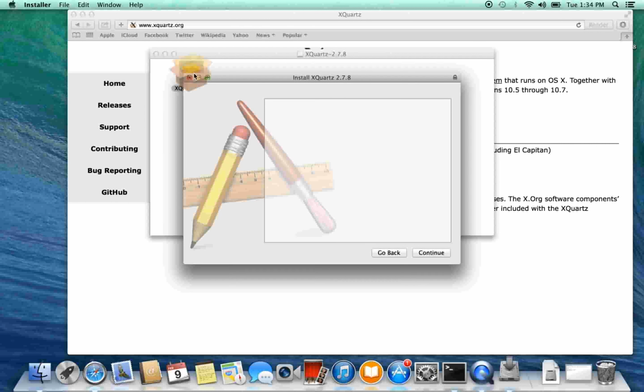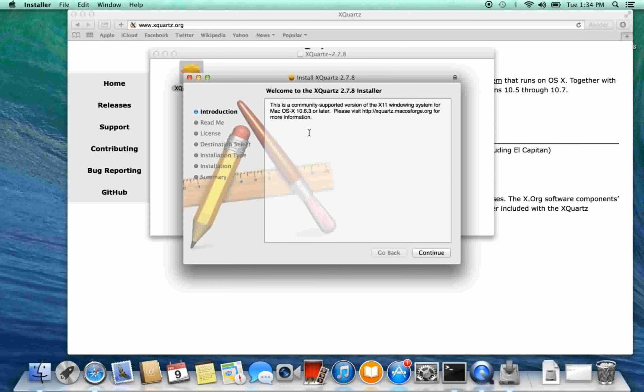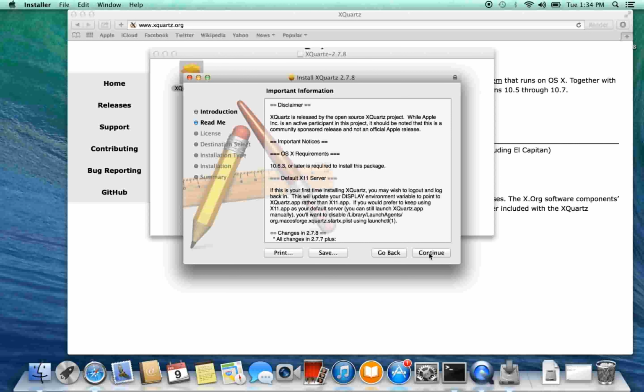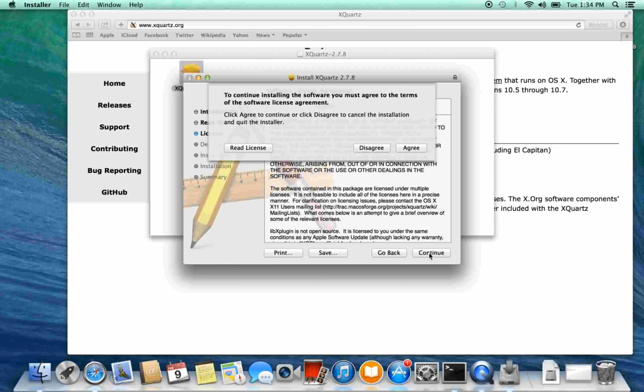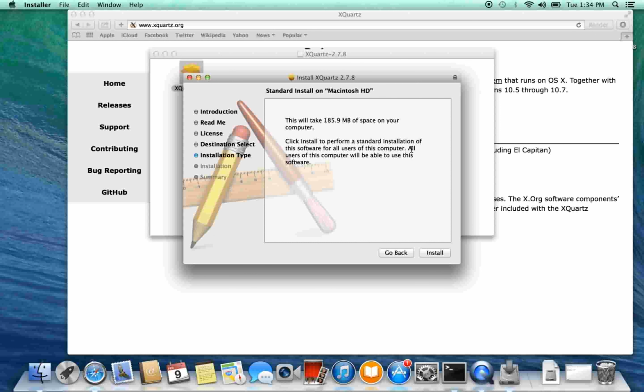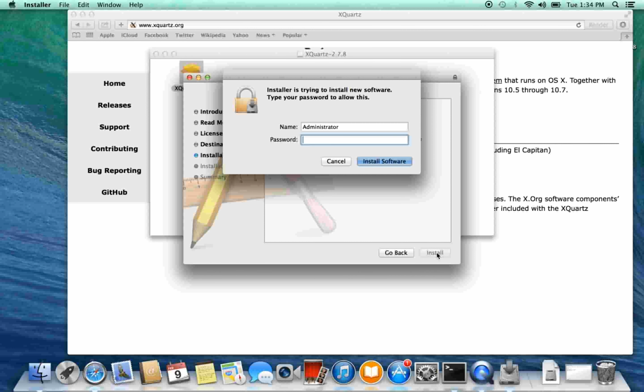So I'm going to double click the package, and here's the Xquartz installer. I'm going to click continue, and okay, I read this. Click continue. There's the license. Click continue. I'm going to agree to the license. And it tells me it's going to take about 185 megabytes, almost 186. Then it needs my password to install it.